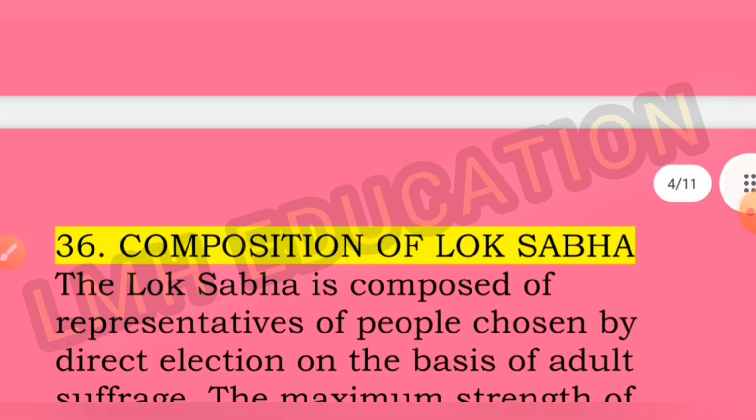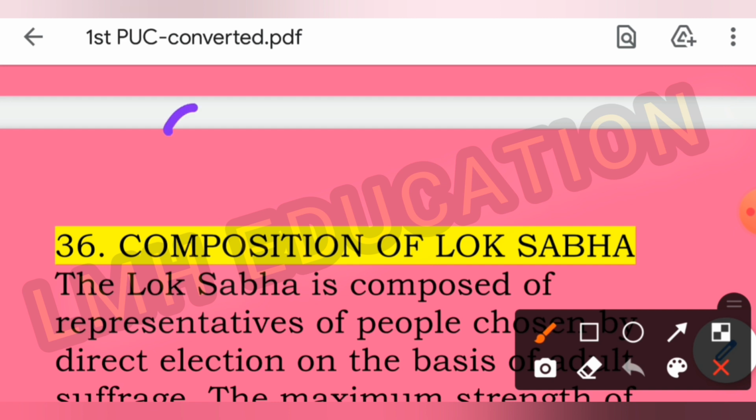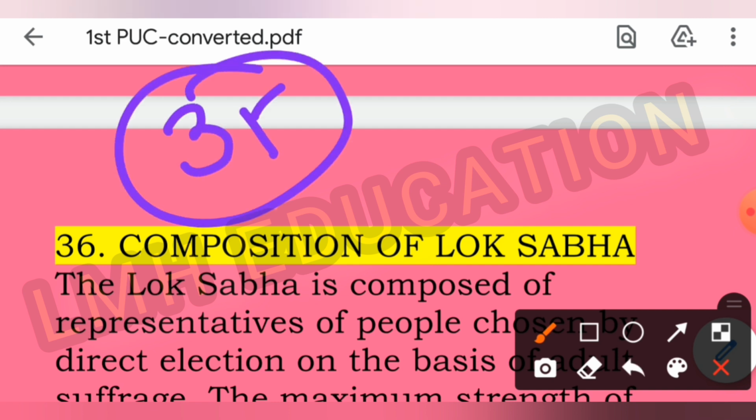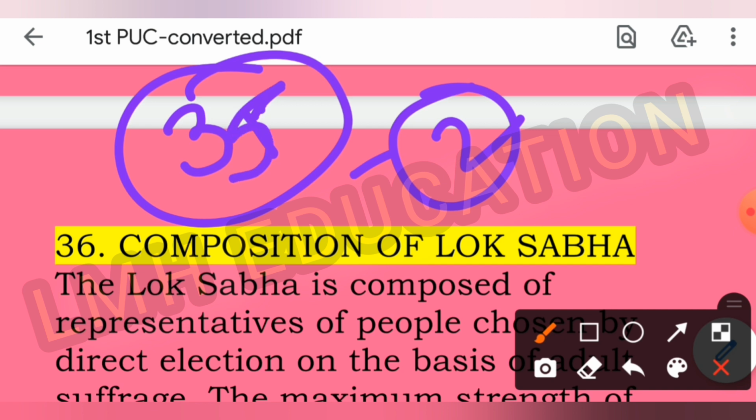In this way, question number 35 is completed. You have to answer only 2 questions from this section. So we have discussed question number 35. Now we will discuss question number 36. In this way, this section will be completed. In question number 36, you have to discuss the composition of Lok Sabha, and the second is the powers and the functions of Lok Sabha.